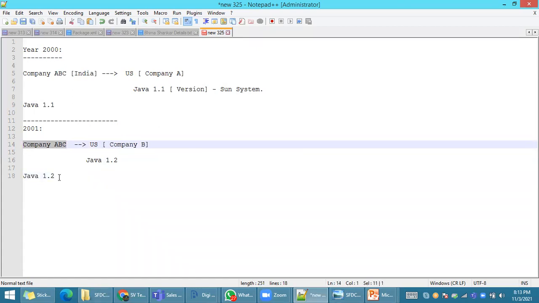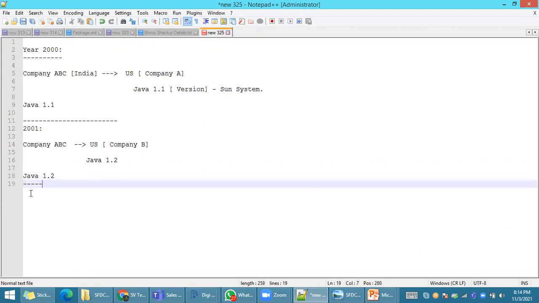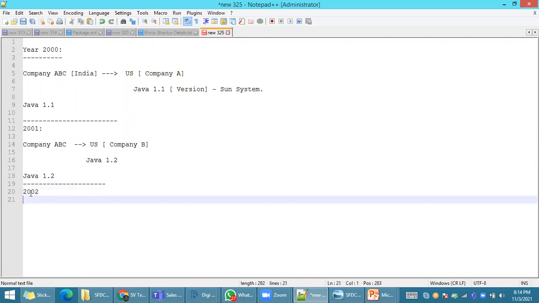allocated a separate system, separate space, separate hardware, software, related networks and everything needed. This company needs to spend a lot of money and a lot of manpower again to maintain the different versions of software. The same thing will happen in 2002 with Java 1.3. The same thing will happen for